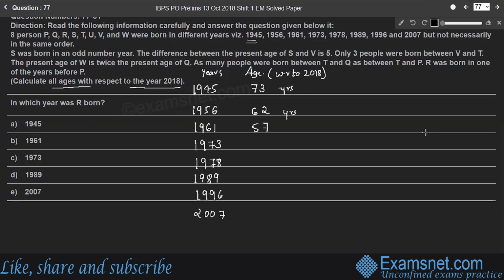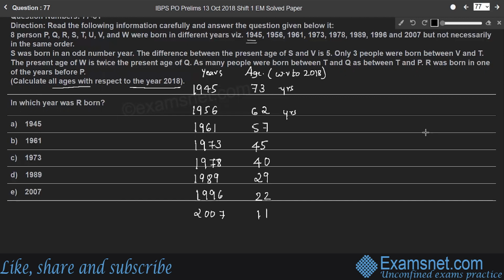Next 73. 73 to 2018, 45 years. 78. So it becomes 40 years. 89 to 2018, 29 years. 96 to 2018, 22 years. 2007 to 2018, it becomes 11 years.